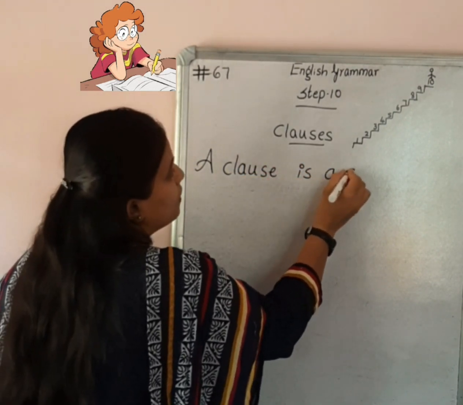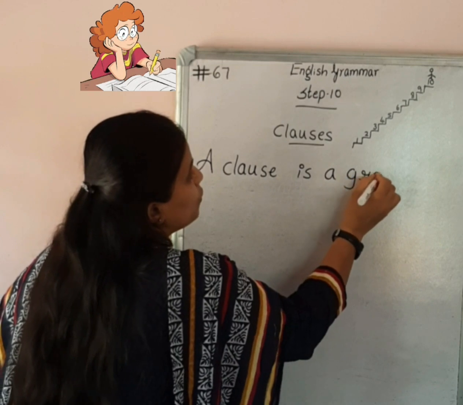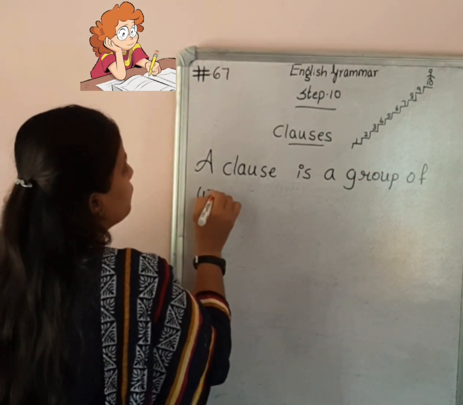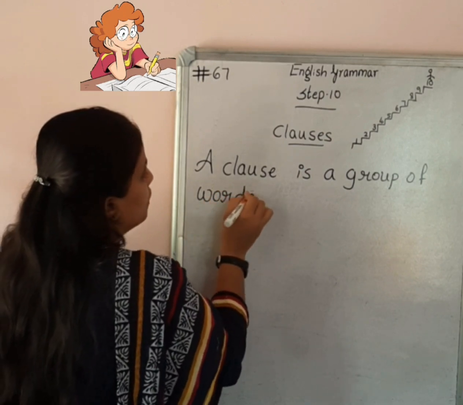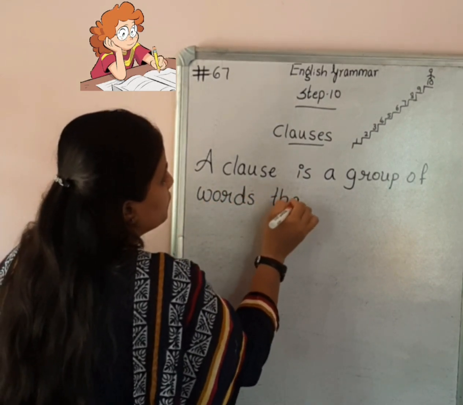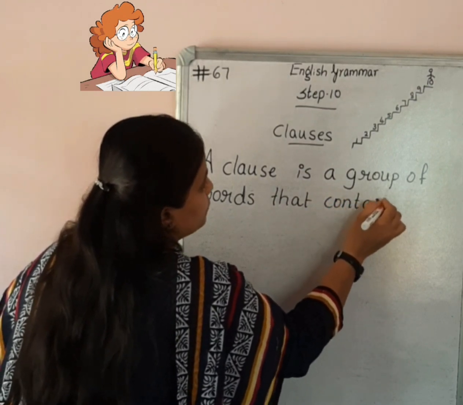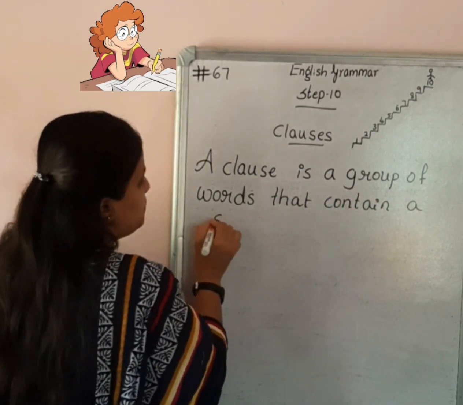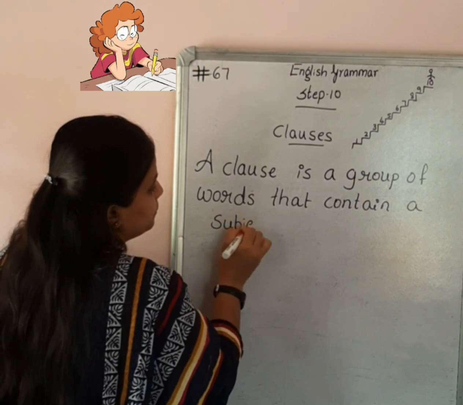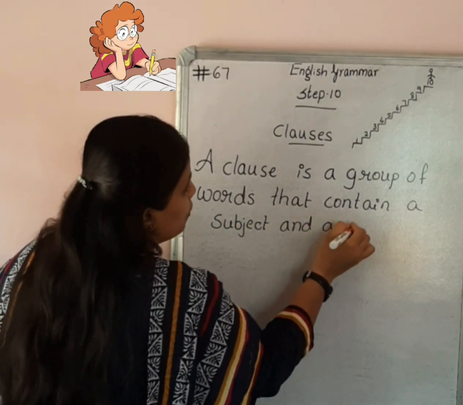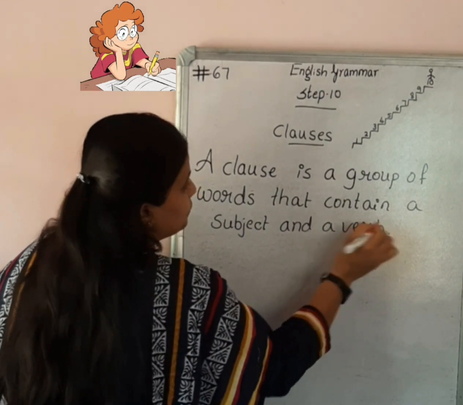is a group of words that contain a subject and a verb. Okay.